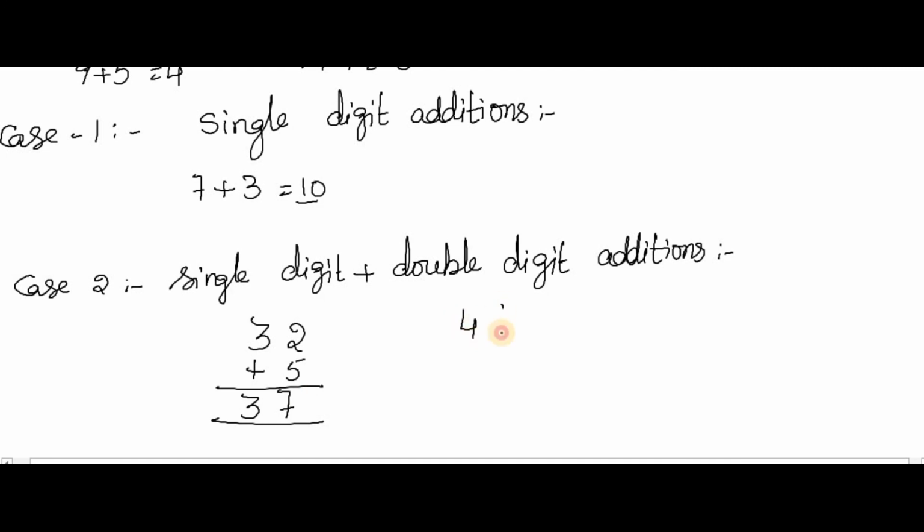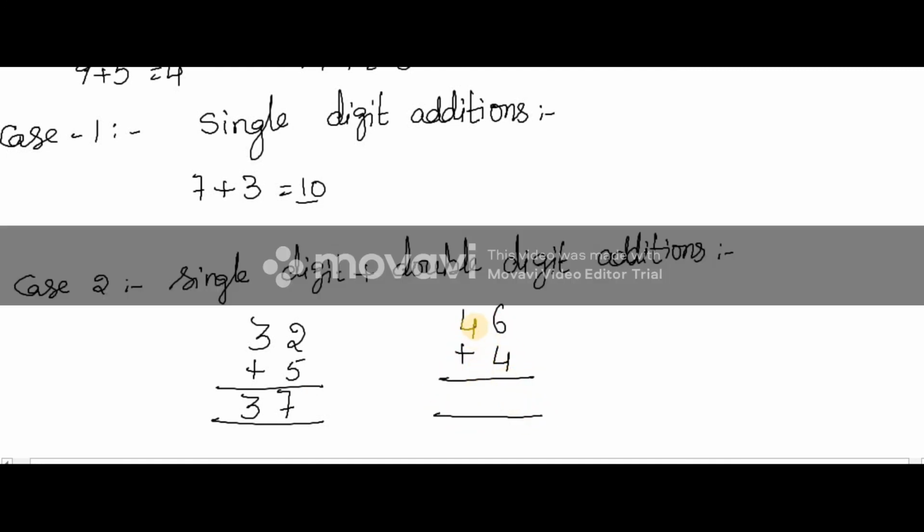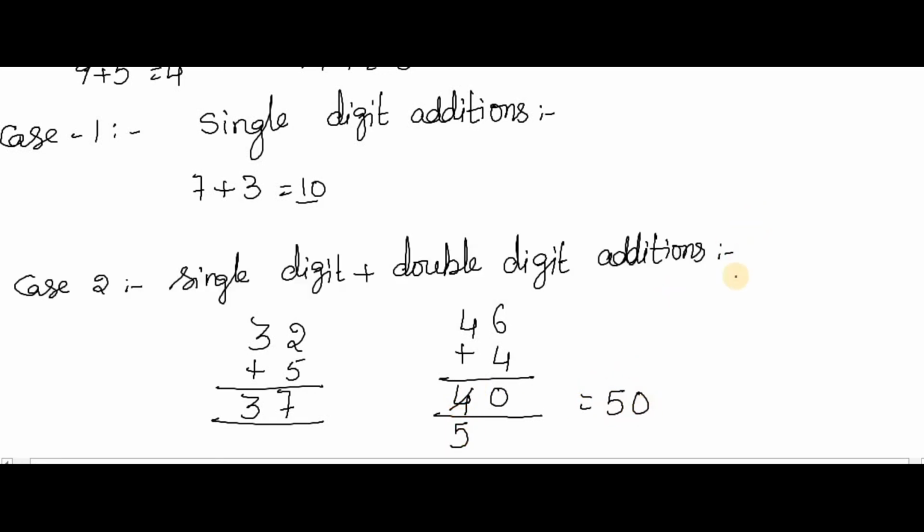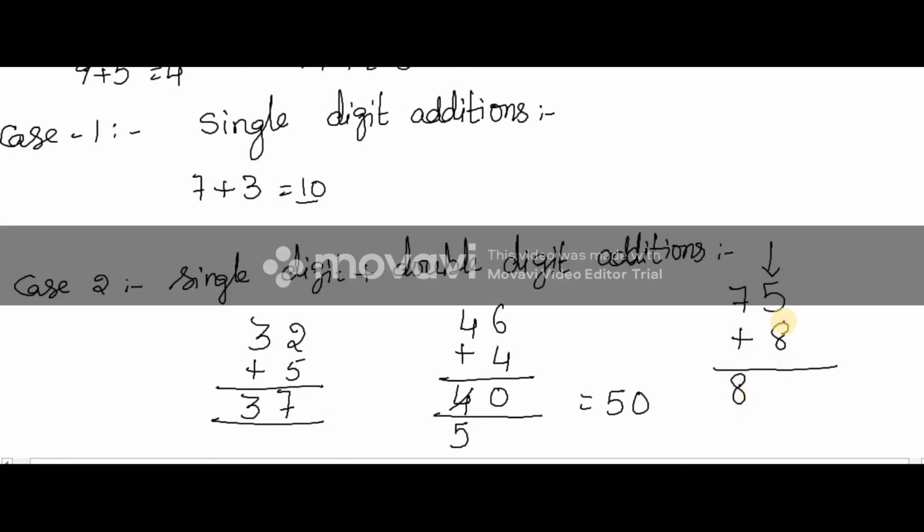If a question like this, 46 plus 4, a carryover addition, first you should write the end number over here, and instead of 4 you should write the next number here. So the answer is 50. 75 plus 8. By seeing this, you have to say that this is a carry. So instead of writing 7, you should write the next digit and write the end number for this. This is as simple as that.